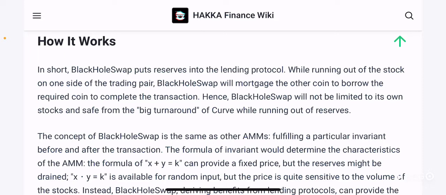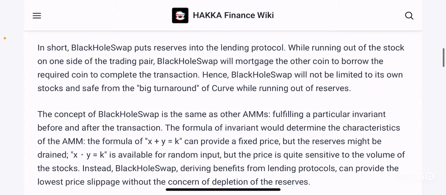Let's say, for example, you have 100 DAI and for some reason a lesser number of another stablecoin like USDC. In order to make the pool survive, Black Hole Swap automatically mortgages a portion of your DAI tokens, which you have more of, in order to get USDC, so that the number always balances, right? And this allows for an infinite amount of liquidity, as they're claiming.